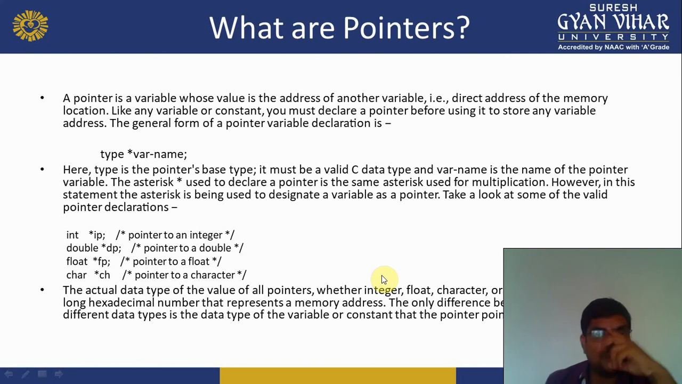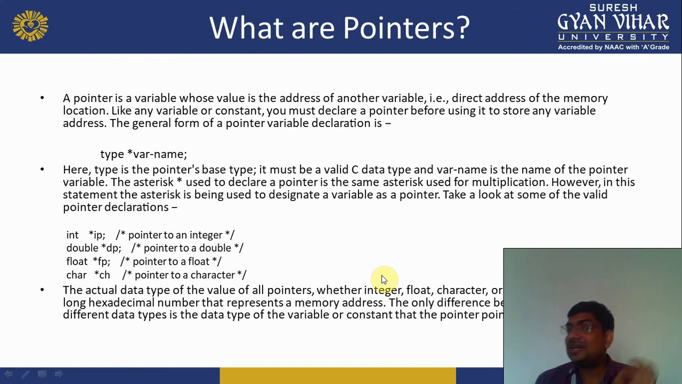Using pointers we perform two operations. First, it speeds up the access of any memory locations when we run the program. Second, it creates dynamic programs in C. Here, type is the pointer's base type. It must be a valid C data type, and variable name is the name of the pointer variable.